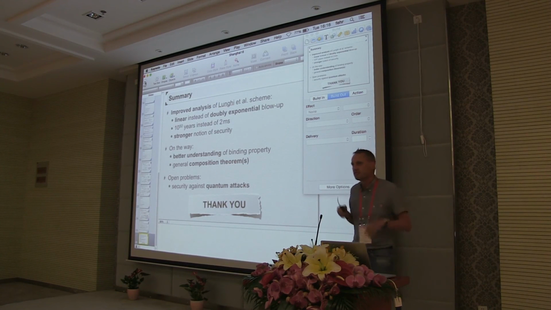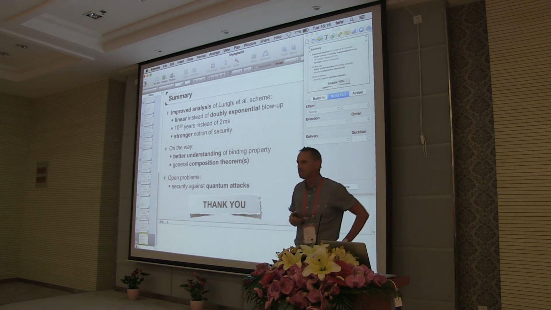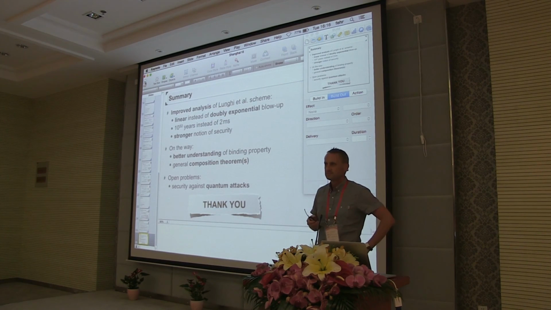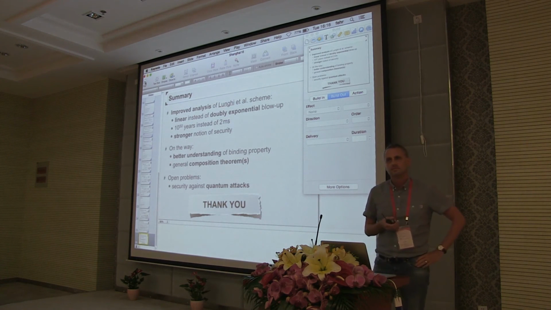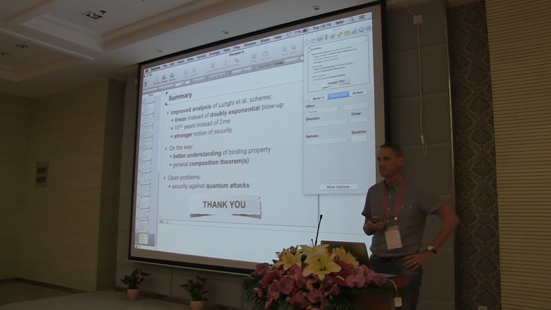But Switzerland is not very big, so they can't be that far away. Recently there was a new paper where they have a 24-hour commitment. Yeah.